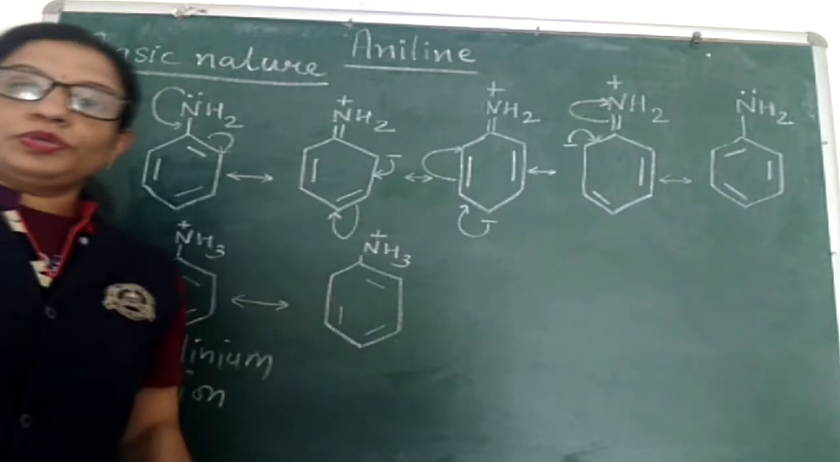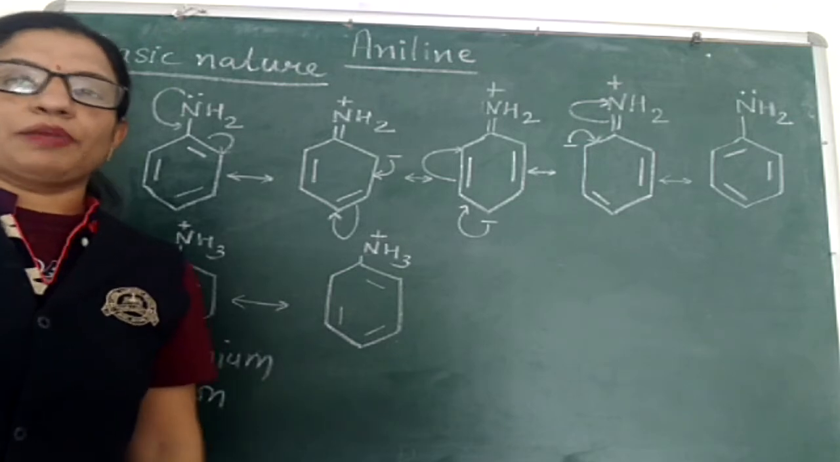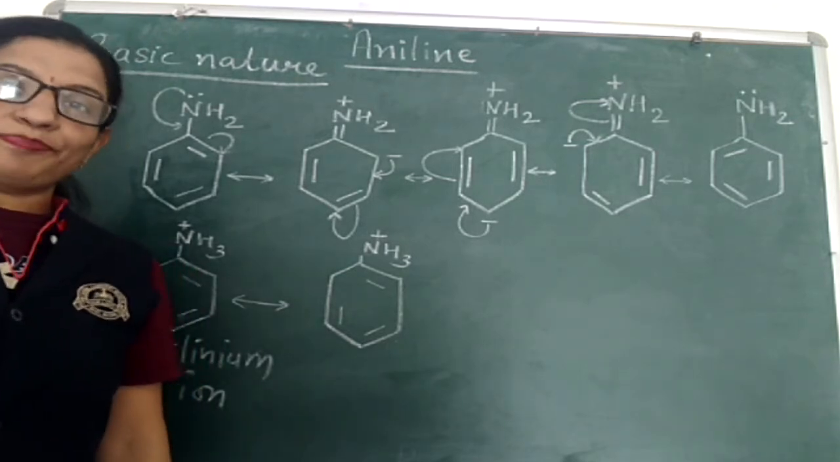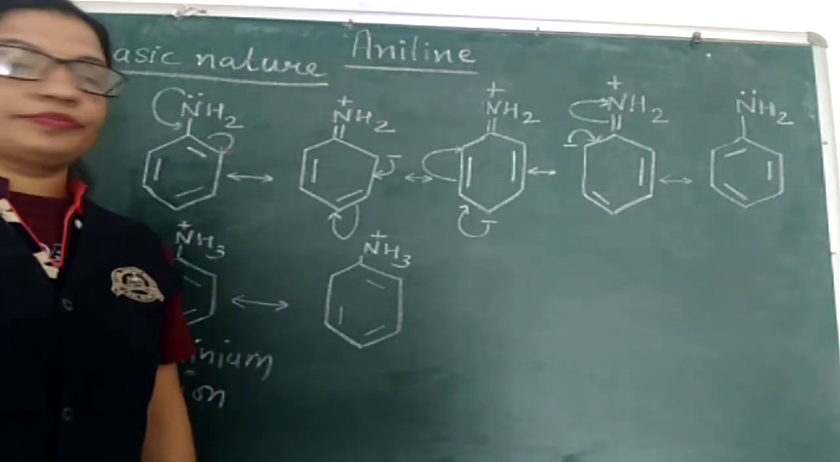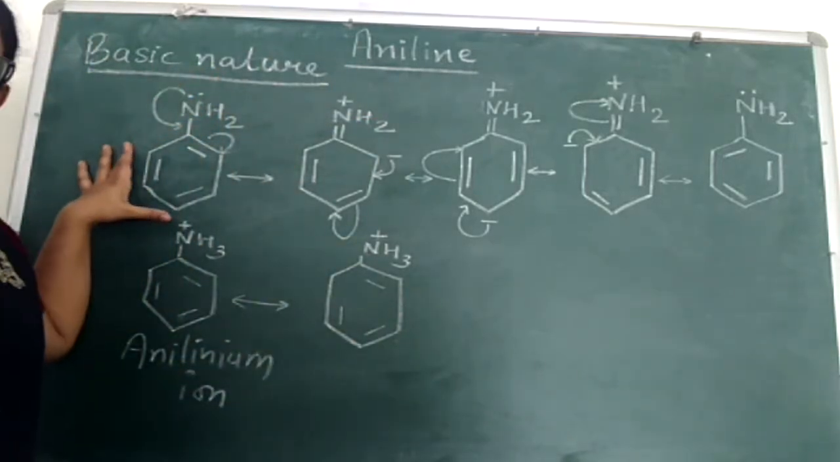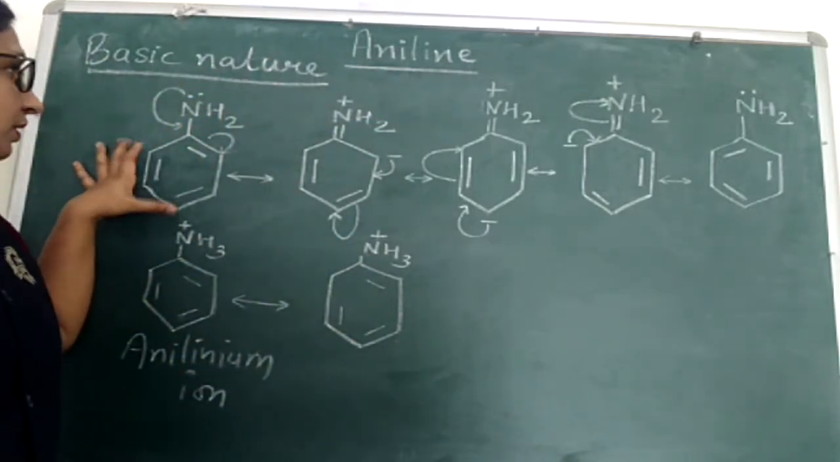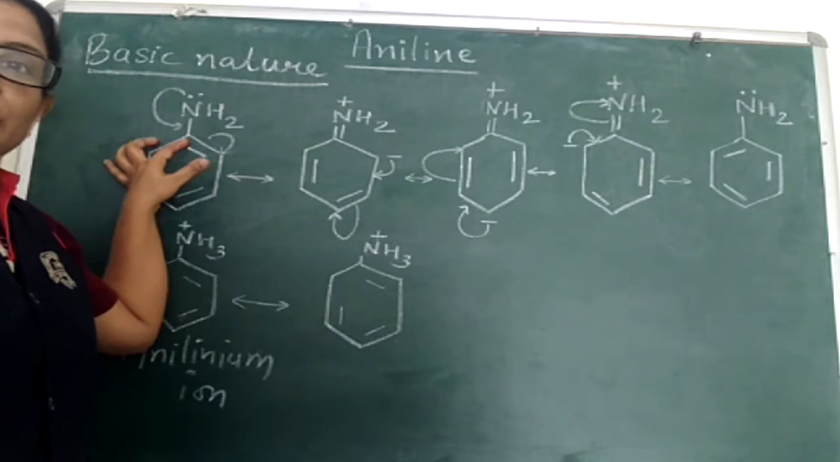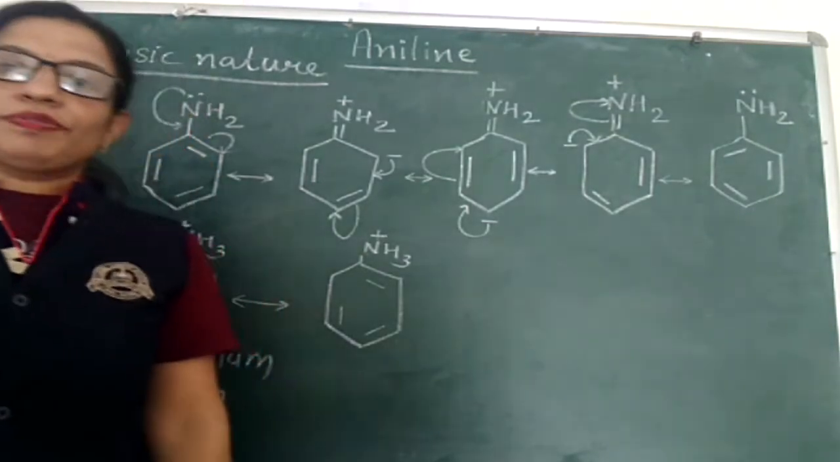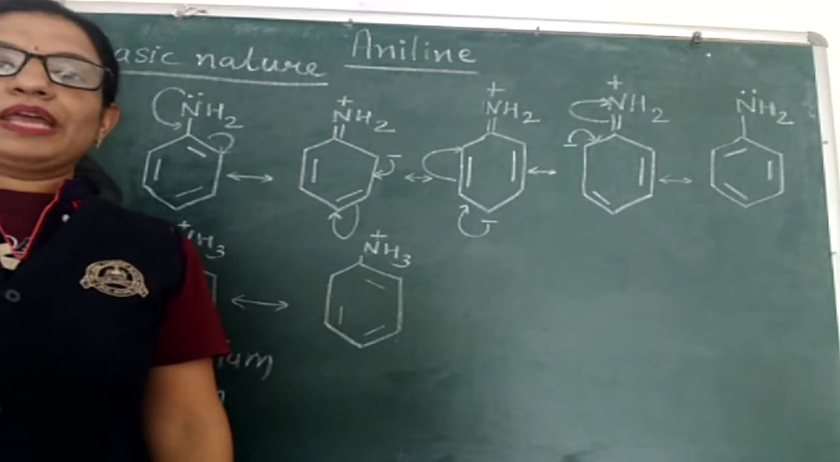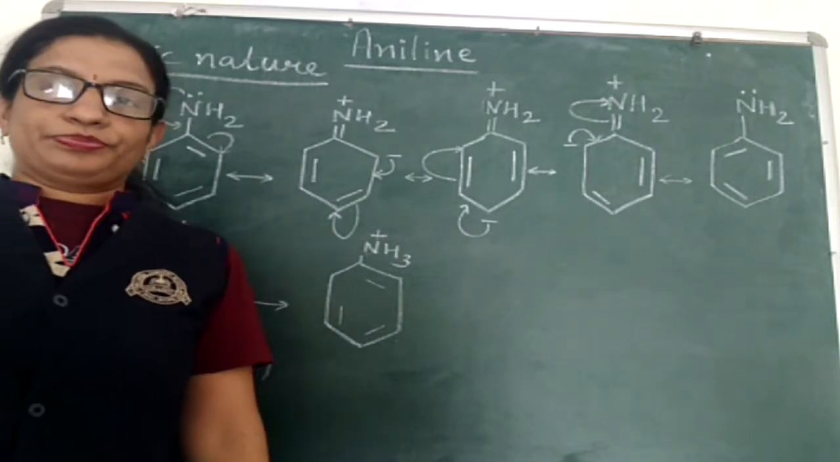Now coming to aromatic primary amines. The simplest aromatic primary amine is aniline. This is the structure of aniline: a benzene ring, with an NH2 group attached to one of the carbon atoms of the benzene ring. First we will talk about the basic nature of aniline, that is aryl amine.